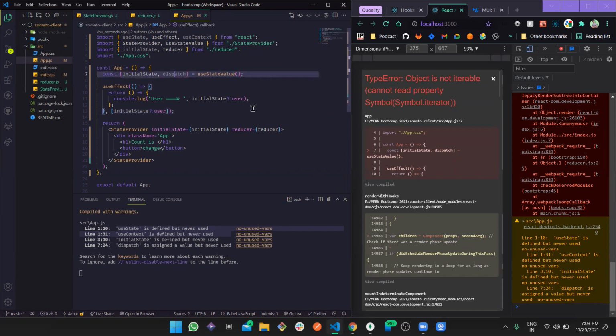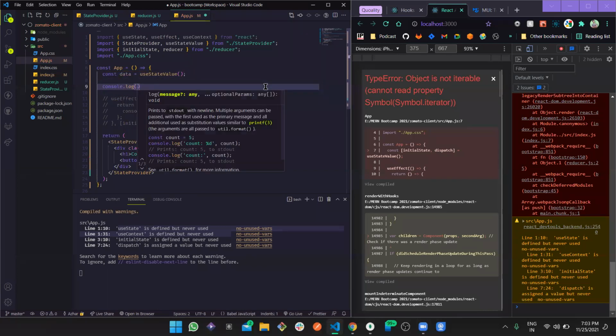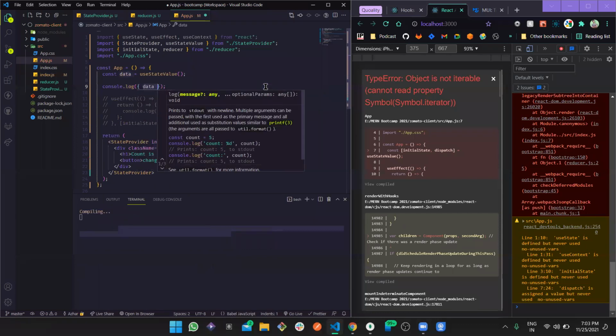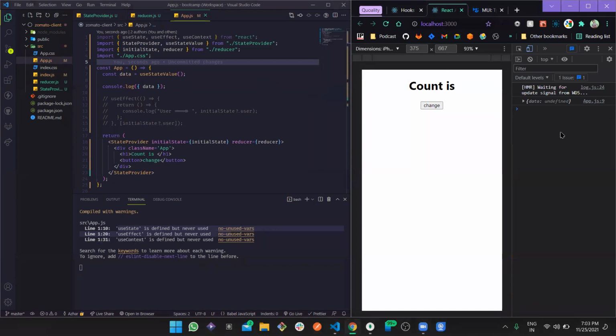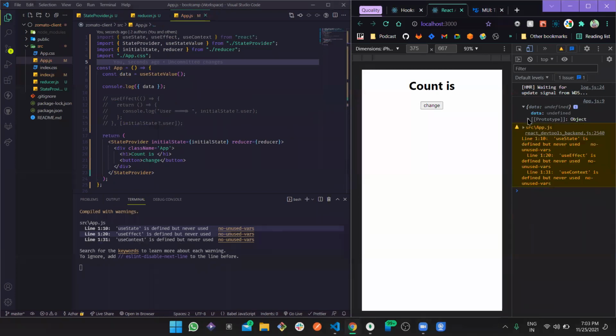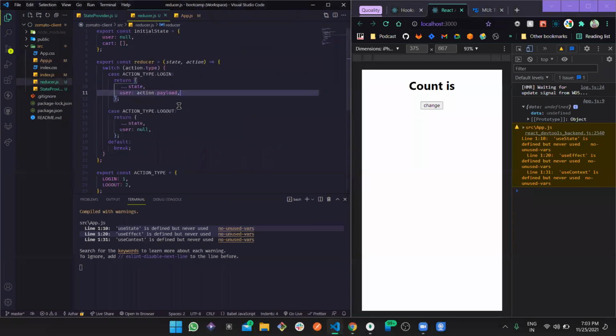Okay, let's use something like, let's log this out and understand what are we getting here actually. Data. Maybe we are expecting the array, but here we might be getting the object. Okay, clear log, and here the data is undefined, and there is some prototype also. So this use state is returning nothing.